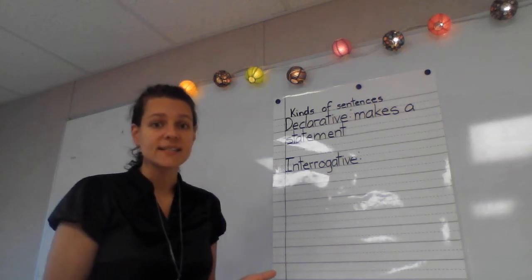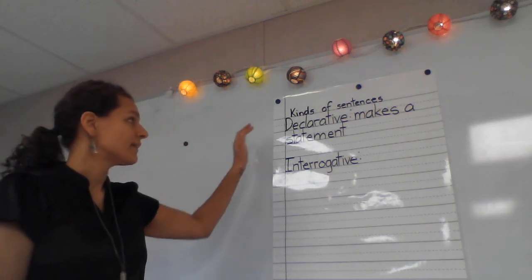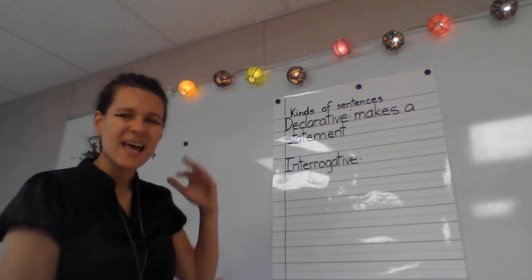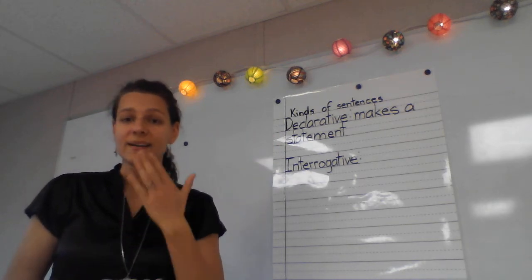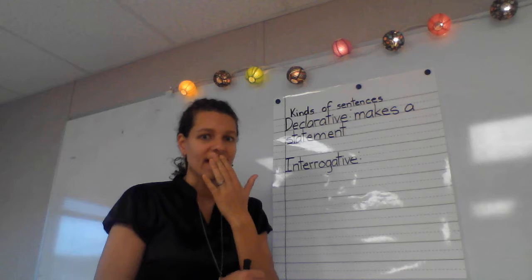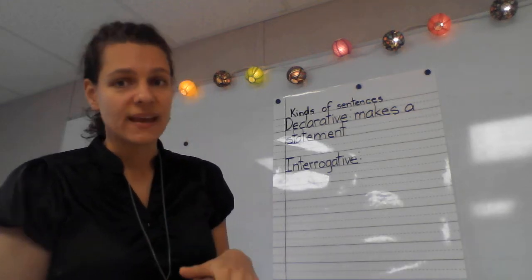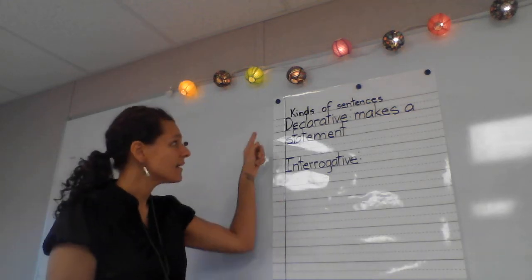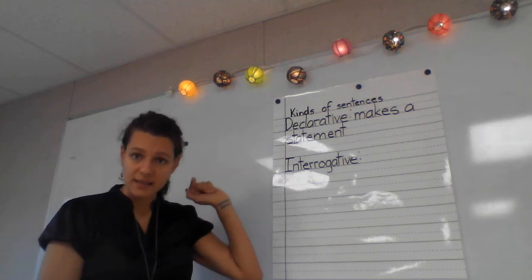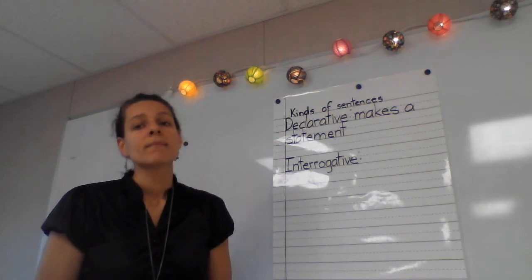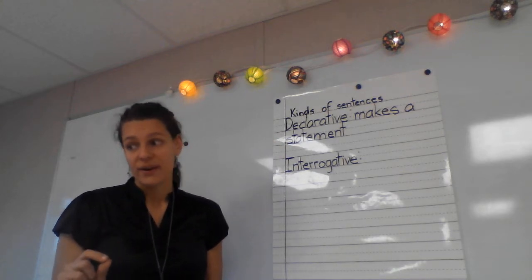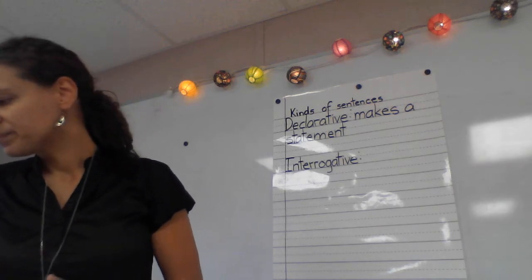So it's what kind of a sentence? Good, that is a declarative sentence. And so what kind of end mark would we put at the end of the sentence, we live in New Mexico? Good, we would put a period at the end of it.